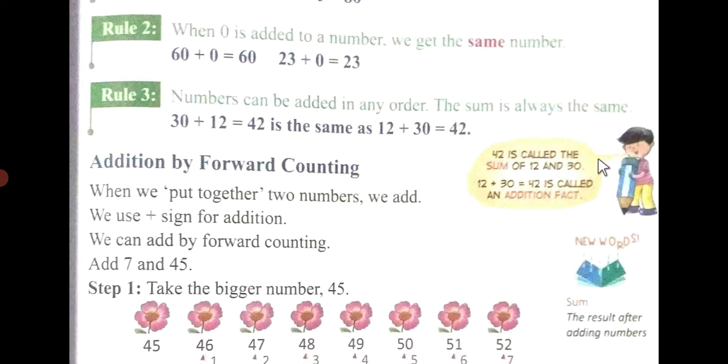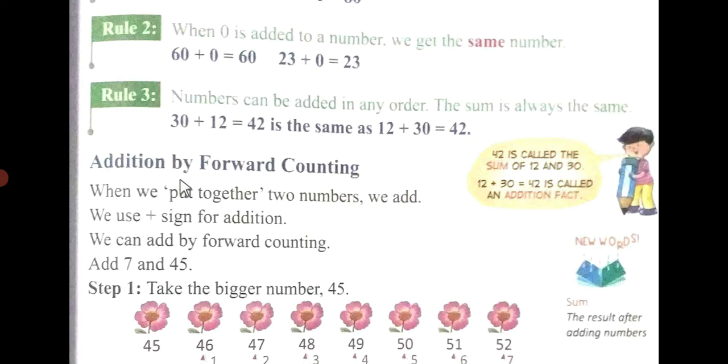So 42 is called the sum of 12 and 30. For example, 12 plus 30 is equal to 42, and this is called an addition fact.